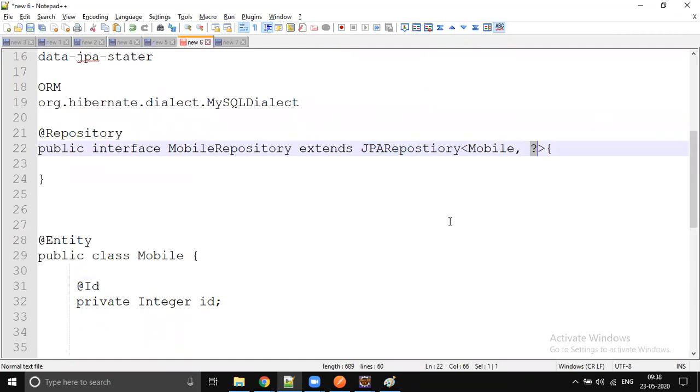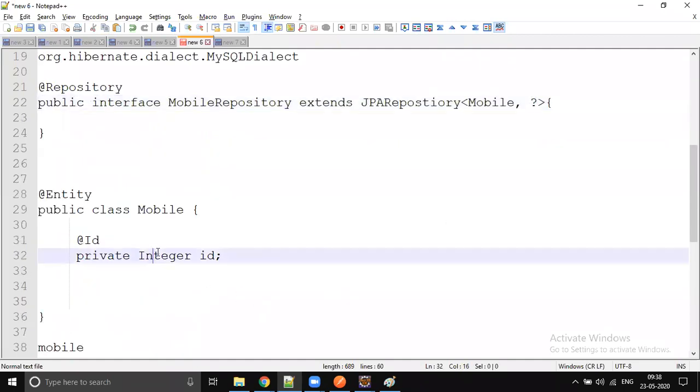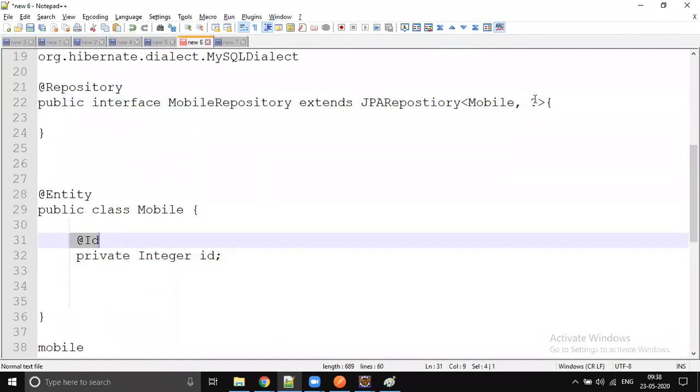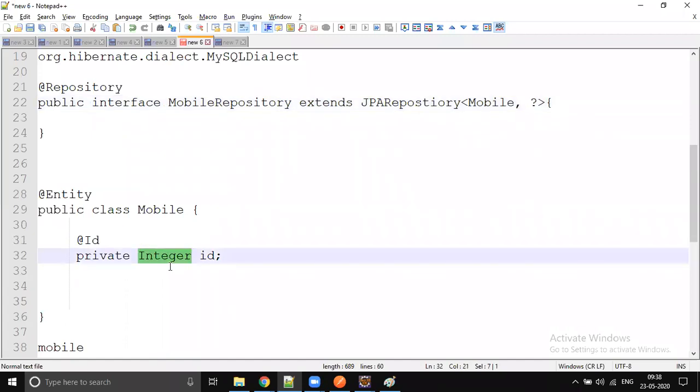What to keep in the question mark? Whatever the type your ID has, that is going to be the next parameter. For example, sometimes you put string as a primary key, then this question mark is going to be string. Sometimes you use long, so then your primary key is going to be long. So this is your primary key placeholder over there.